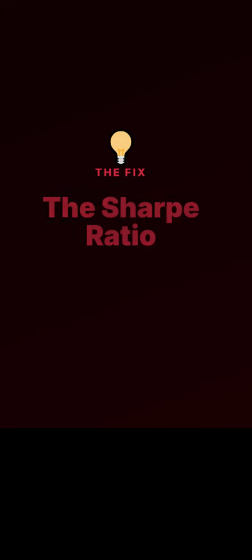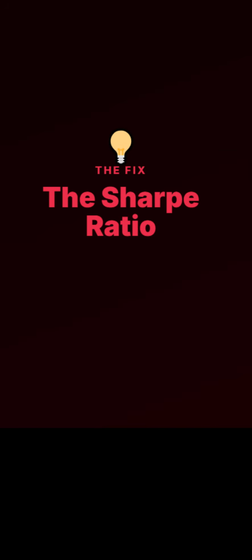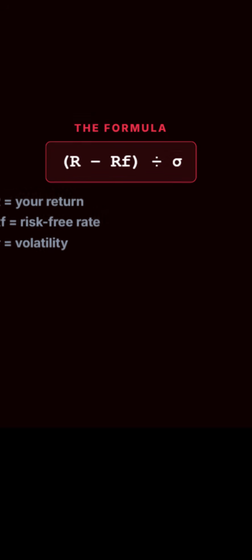Second, let's break down the formula. The brilliant economist William F. Sharpe solves this by boiling return and risk into one powerful number. Just take your return, subtract the return of a totally safe asset, like a government bond, to find your excess return, and then divide that by your risk score. The higher the number, the better. Applied here, steady Fund A actually steals the top spot right from under volatile Fund B.